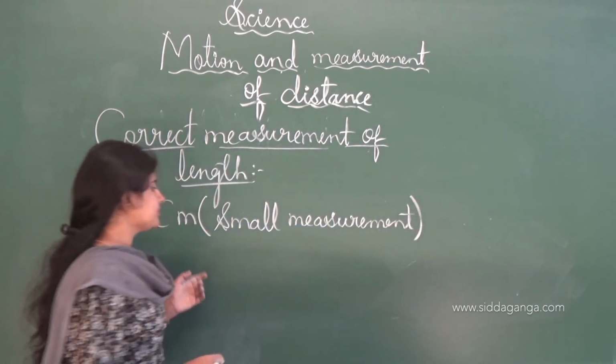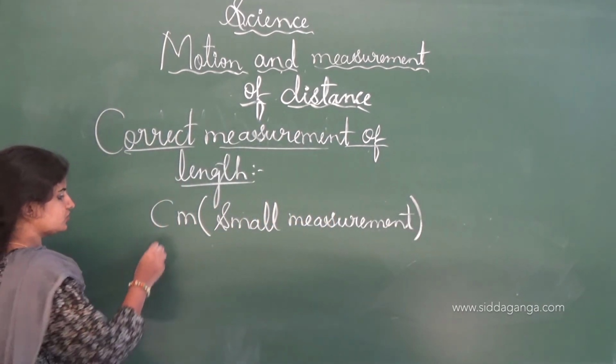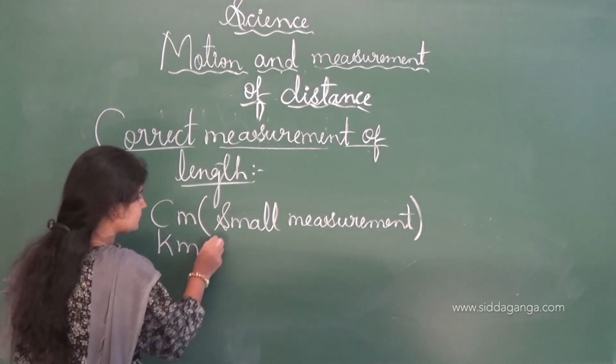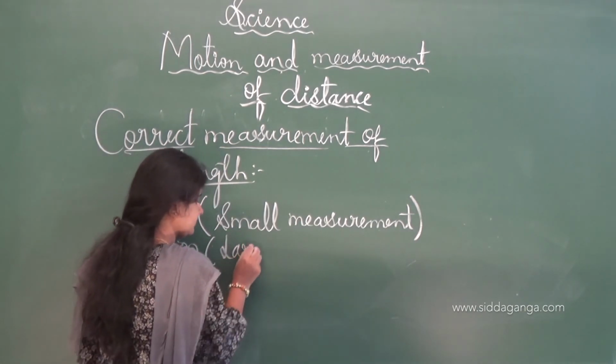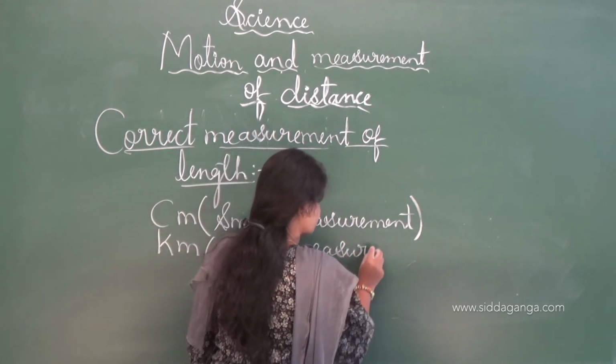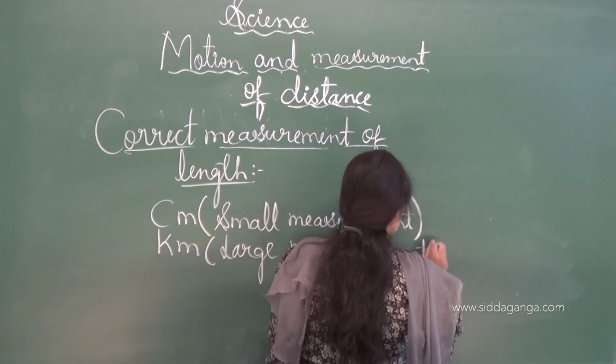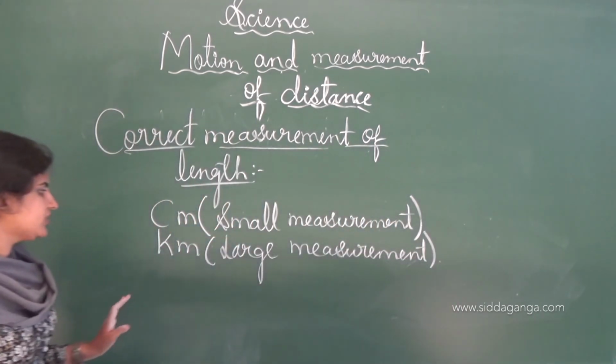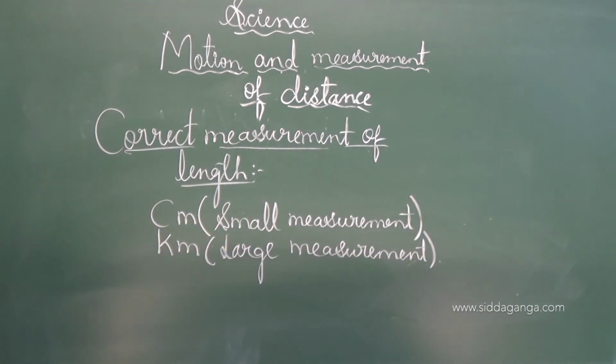In the small measurement only the centimeter scale will be used, whereas the kilometer will be used for large measurements.